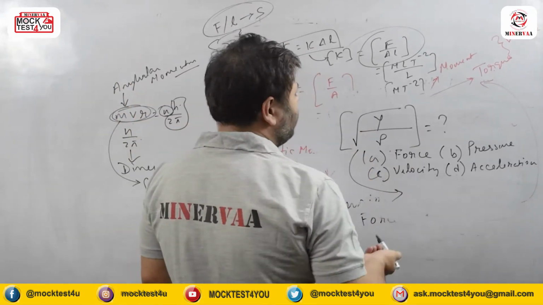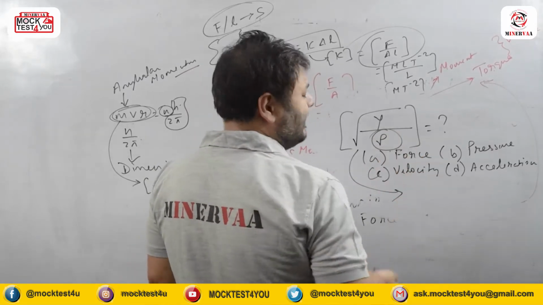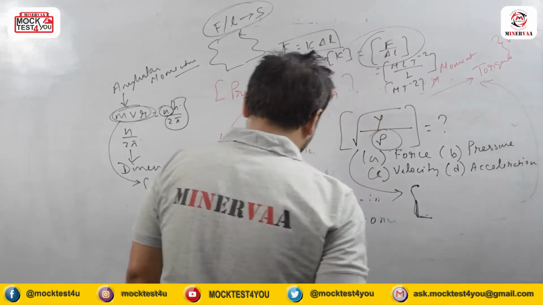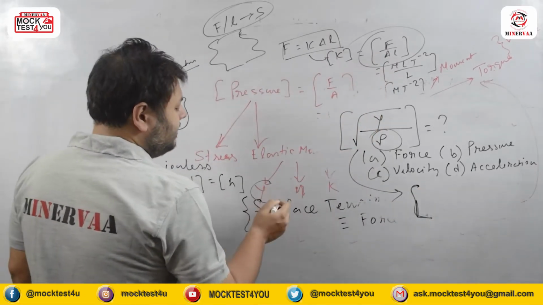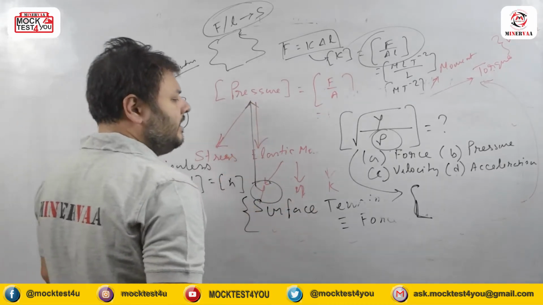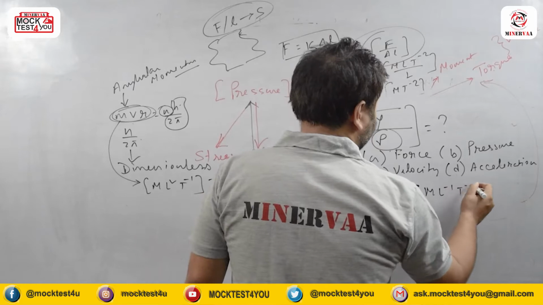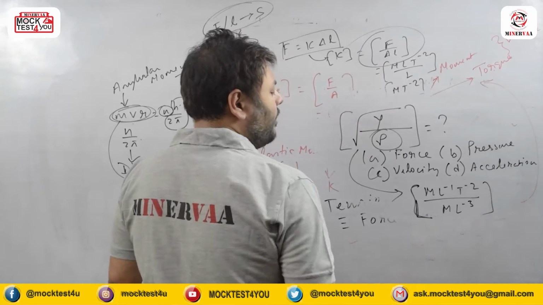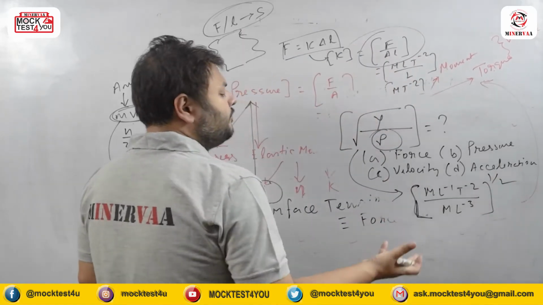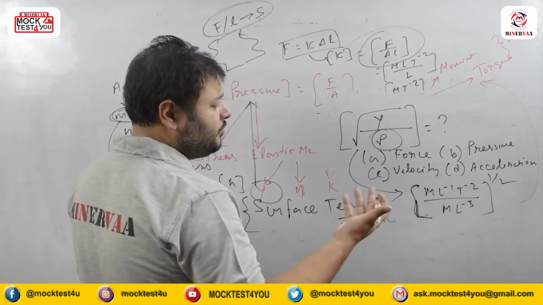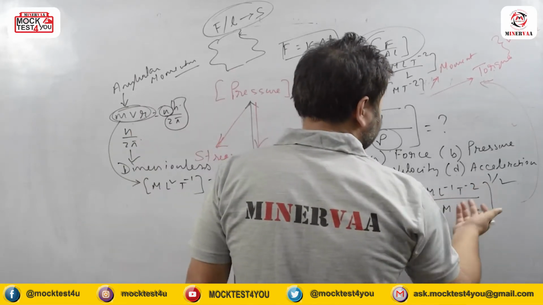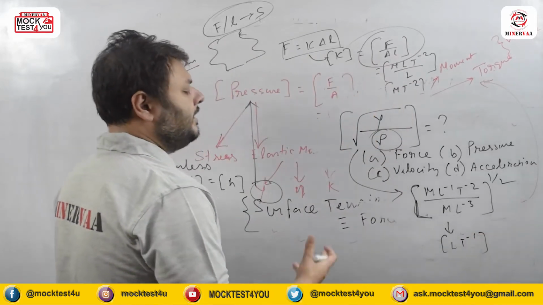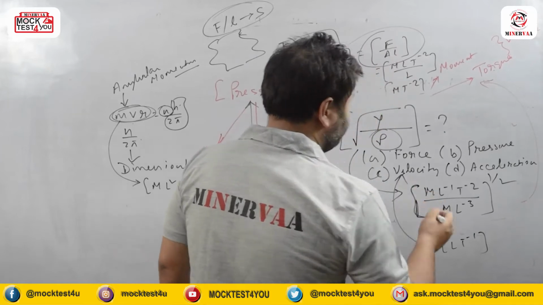If you do it like this, Y is Young's modulus and rho is the density. Young's modulus is an elastic modulus, which we already discussed, and it has the dimension of pressure. So it is M L to the power minus 1 T to the power minus 2, and density is mass by volume, so M L to the power minus 3, the whole to the power half. Finally the M cancels out, and we get L T to the power minus 1. So it is definitely going to be velocity.